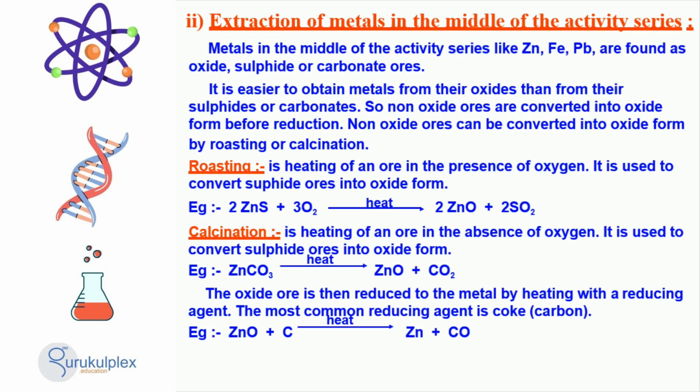The oxide ore is then reduced to metal by heating it with a reducing agent, typically coke or carbon. This process produces the metals used in our daily life.